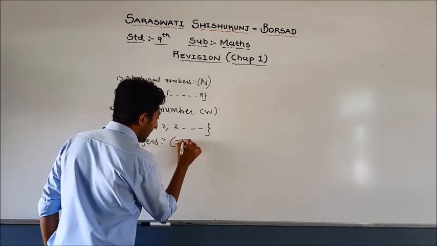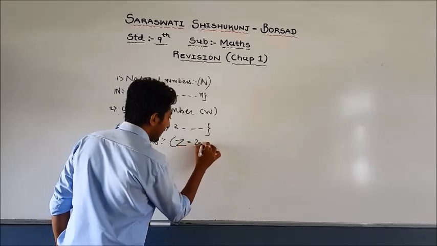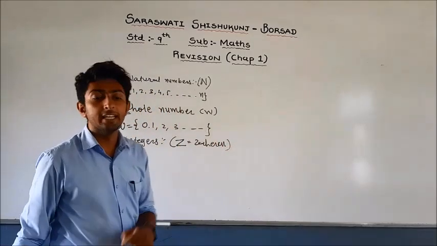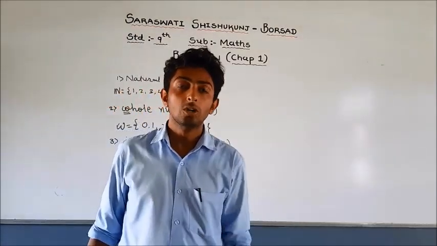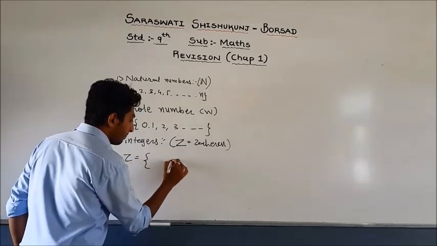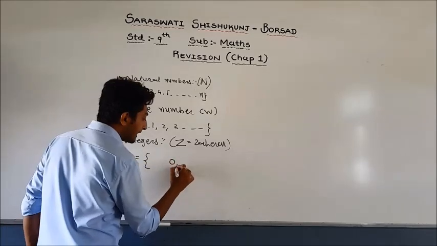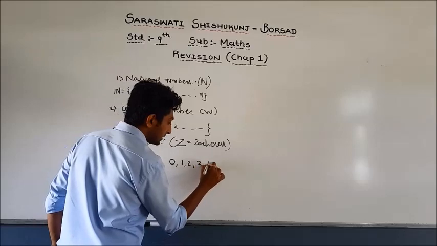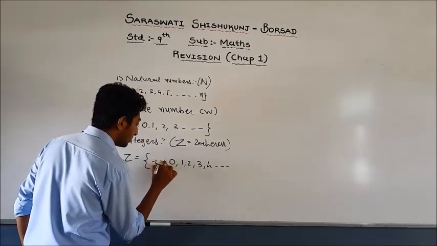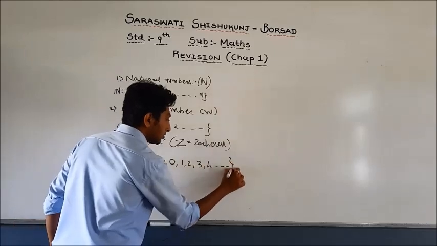It is denoted by Z, which comes from Zahlen, meaning to count. This integer is the collection of positive integers, zero and negative integers also.